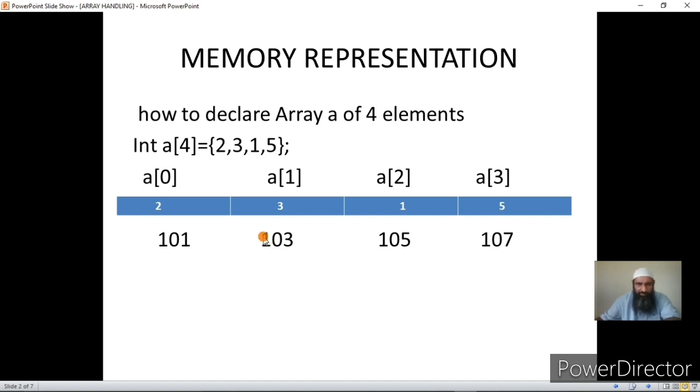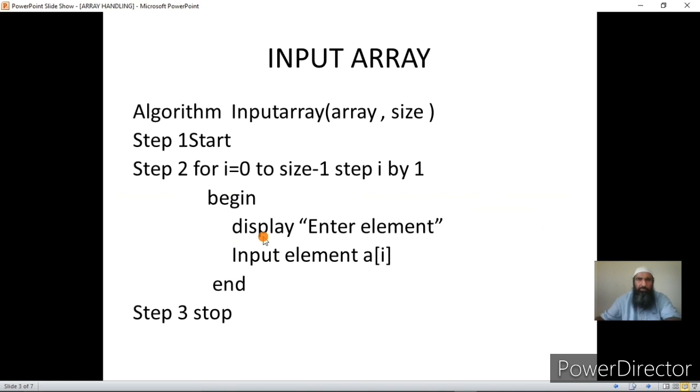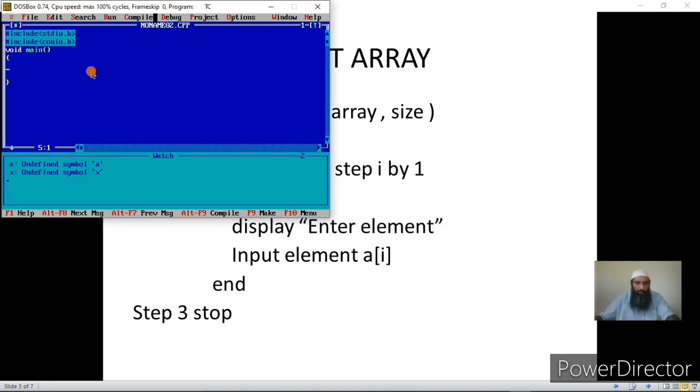Okay, next. Now the first algorithm that I am going to discuss is how we input an array. I'll be directly going into the IDE, and I'll be showing you, because this algorithm I'll be using with loops. First I will handle the array without the loops, so that you can understand how we can actually handle the arrays. This is for the understanding part of it, that is handling the arrays without the loops. Now